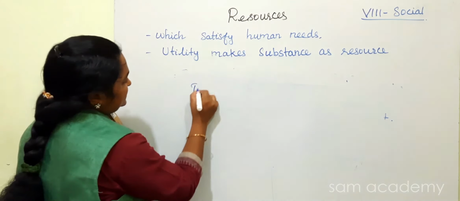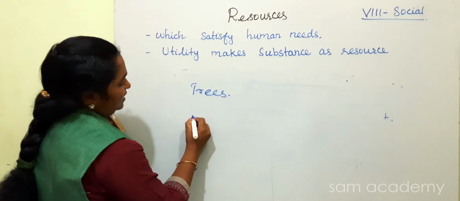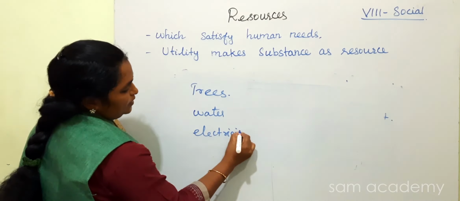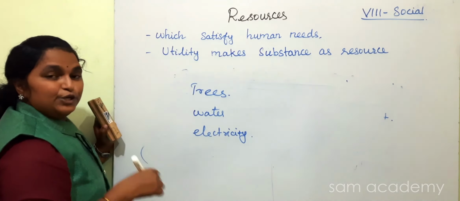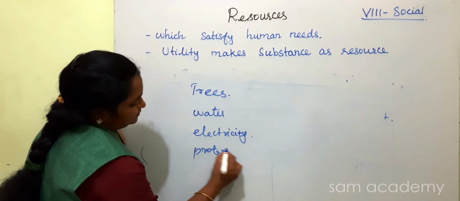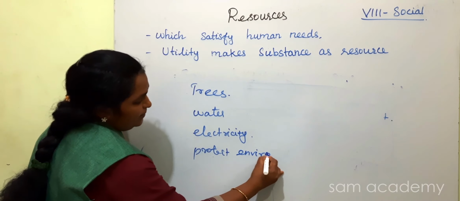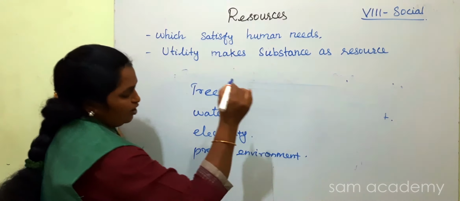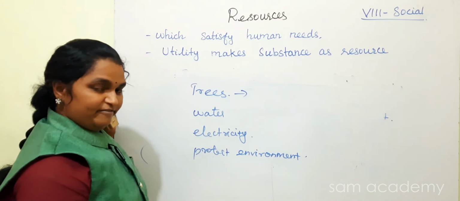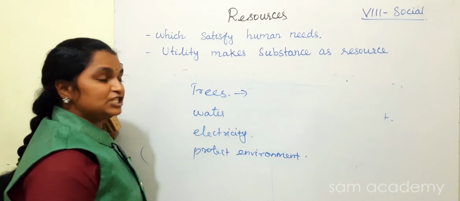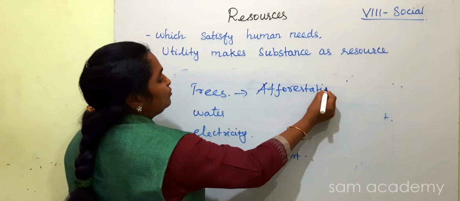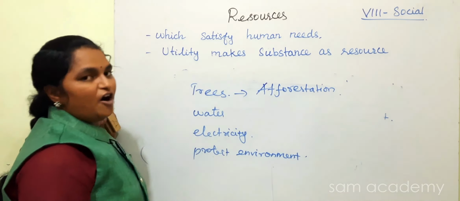You can save trees, you can save water, you can save electricity. You can protect the environment, a clean environment, a noise-free environment. So trees, how can you protect them? How can you save them? You can plant more trees. That is called afforestation. If you plant more trees, that is called afforestation.